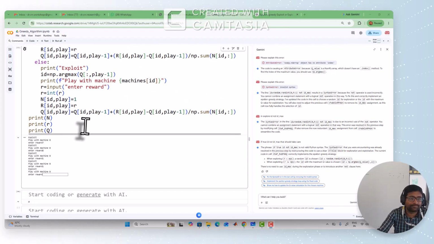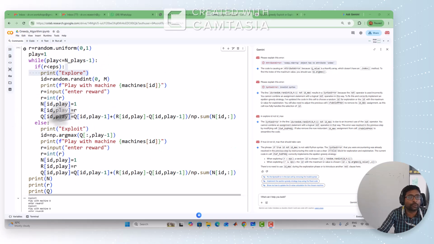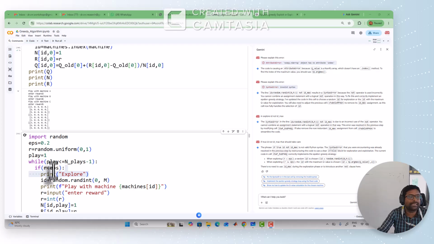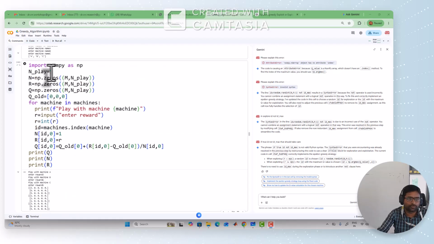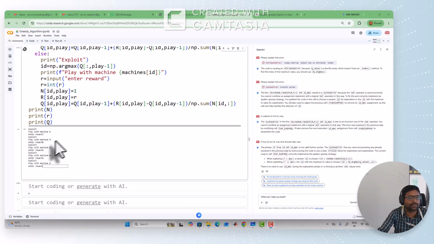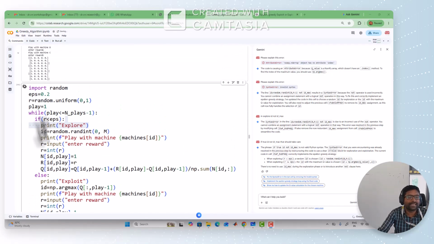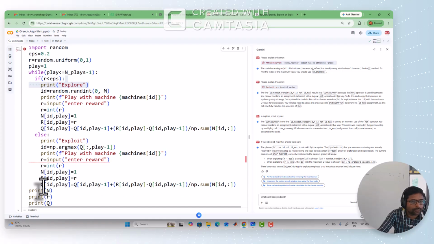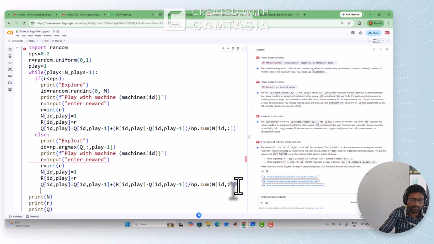Actually the problem here is it is going into an infinite loop because the play is not updated. That's why we are saying that the number of plays is 4. That means if you include the employee play, the remaining plays are 4 only. The user plays are only 4, but it is asking 1, 2, 3, 4, 5, like that continuously, because we are in the infinite loop since your play is not updated. So just simply stop this one. You have to update the play: play equal to play plus 1.